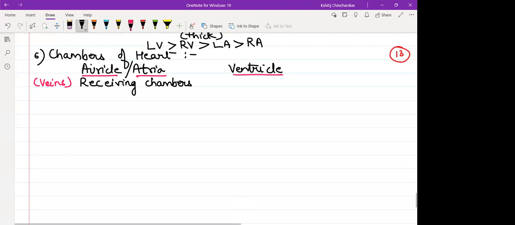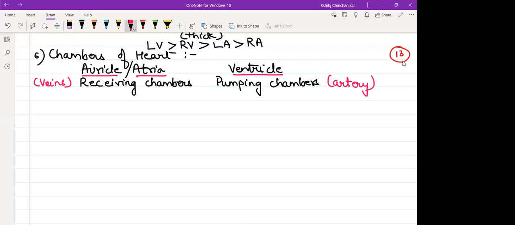Ventricles are the pumping chambers. They will put blood in arteries so that it can be taken away. So they are associated with arteries. Clear? So how many auricles or atria do we have? We have two atria, right atrium and left atrium. The right side of the heart always deals with deoxygenated blood. So this will receive deoxygenated blood from the entire body. Left atrium will receive oxygenated blood from the lungs.